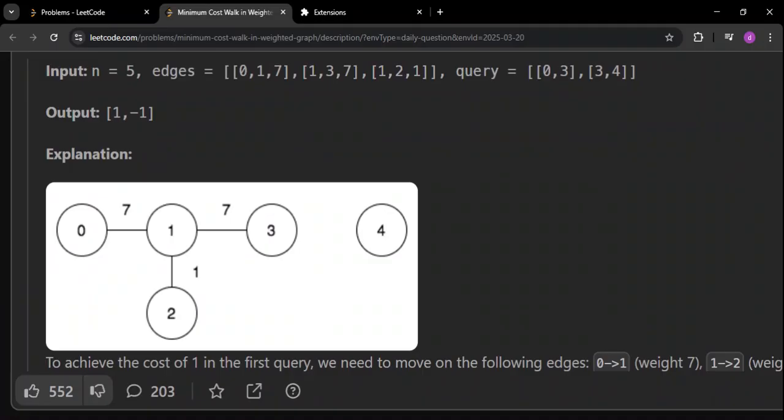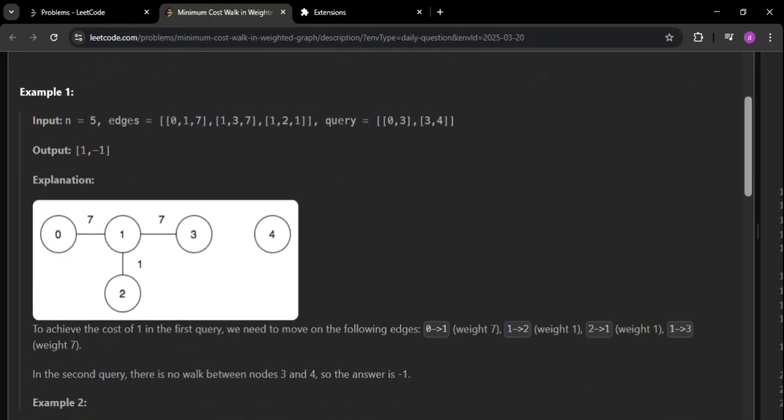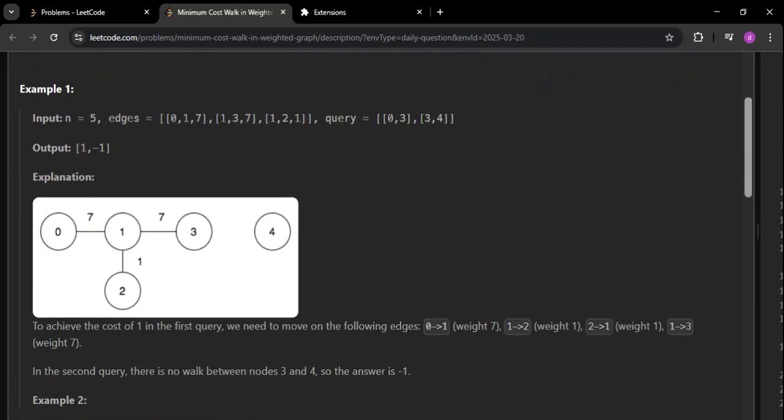Now, some of you will ask me, what if there is a circle, a circular graph where the nodes are connected to each other? The idea here is, if you see the AND operator, AND of a single number with itself is always that number. That means even if you traverse that weight n number of times, the AND operation result will remain the same. That is the basic idea of AND.